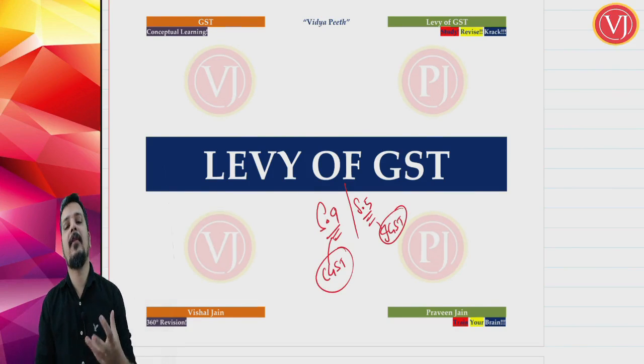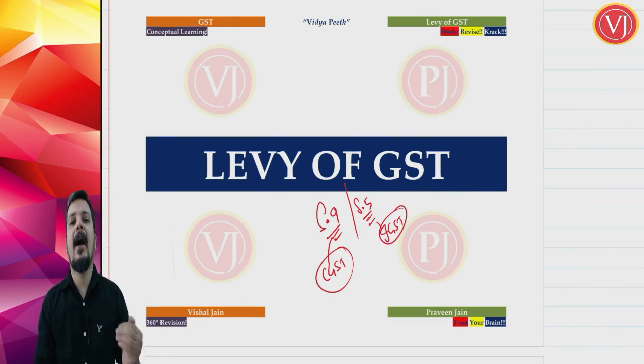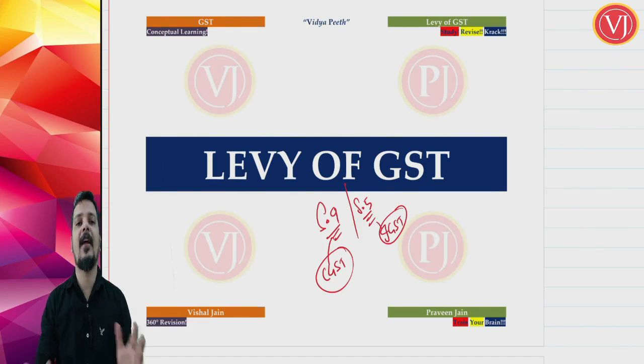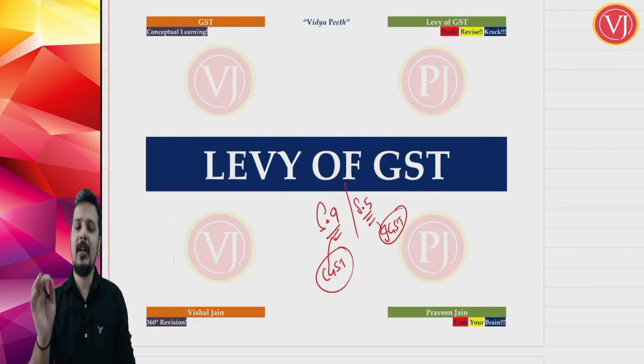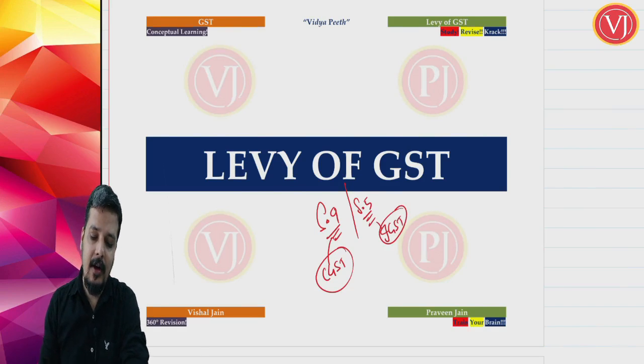Friends, always remember that whenever we are discussing any section, it will be only of the CGST Act, unless I make a reference to the IGST Act. So if I say only section 9, it means the CGST Act. And wherever required, if I take a section of the IGST Act, I will refer to it as section 5 of the IGST Act. Most of the discussion will always be around the provisions of the CGST Act as well as the CGST Rules. Only if I specifically make a reference to the IGST Act are we talking about the IGST Act.